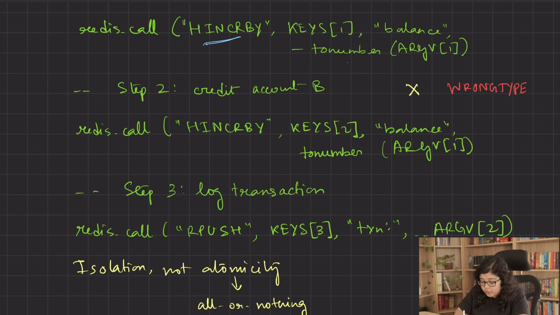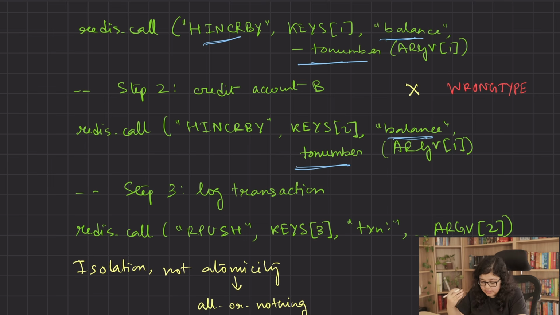So if the amount to be added is negative, then we decrement the value, and if the amount to be added is positive, we increase the value. And HINCRBY is an atomic update, and this is much safer than doing read, modify, write manually.